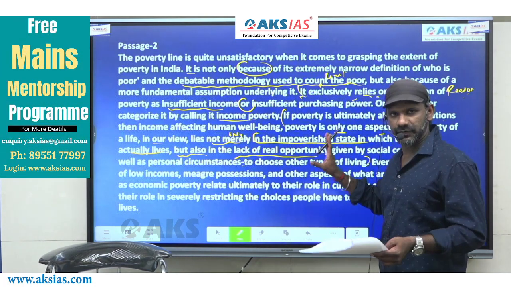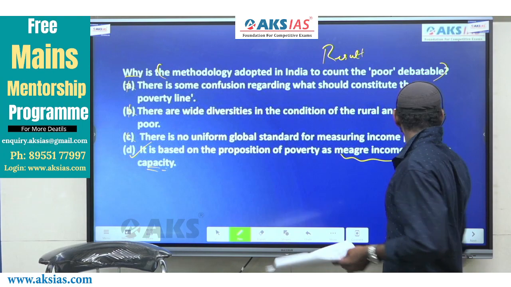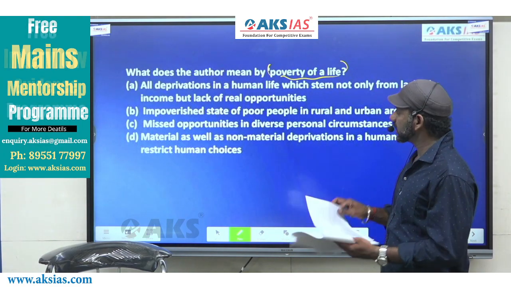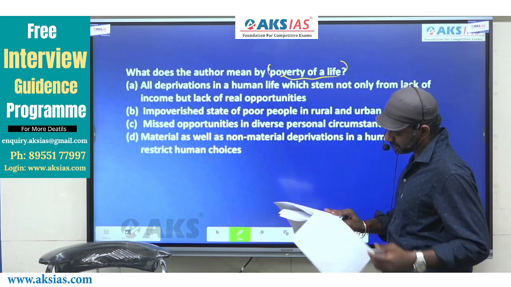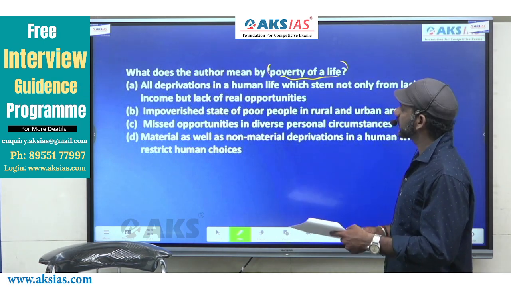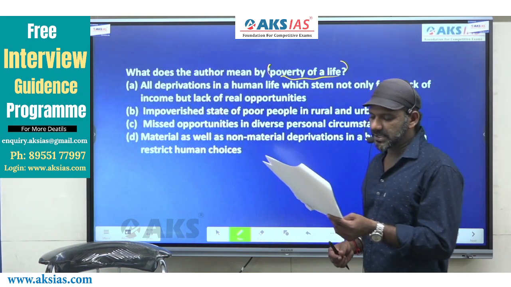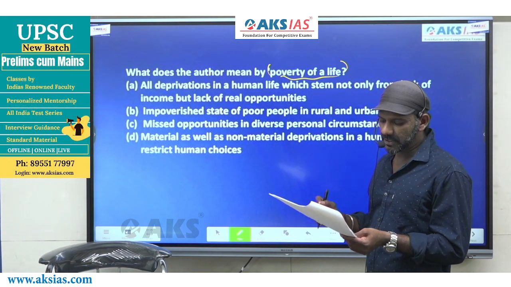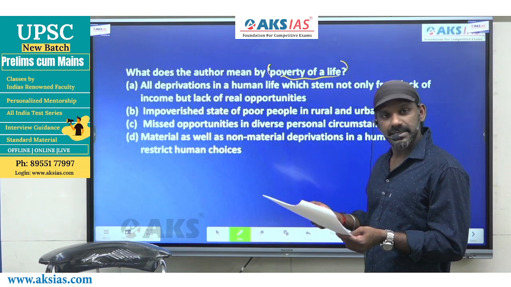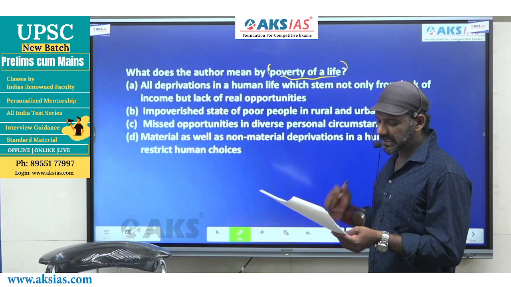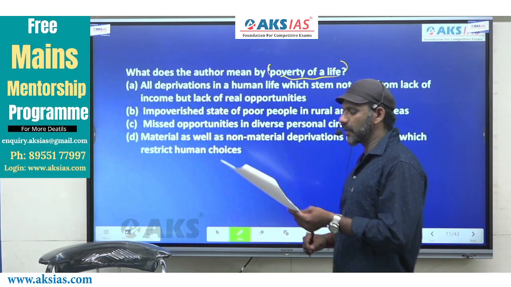This much is enough. Come to option A. All deprivations in a human life which stem not only from lack of income but lack of real opportunities.